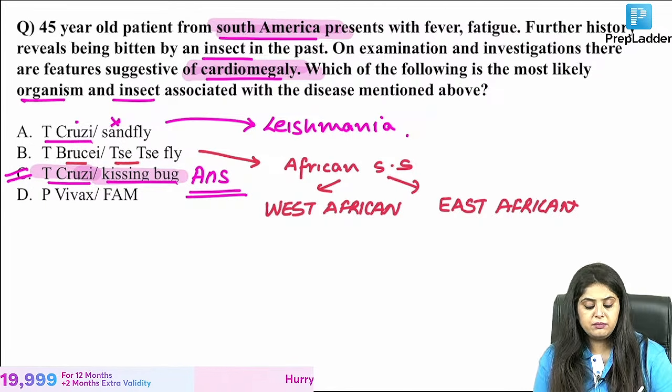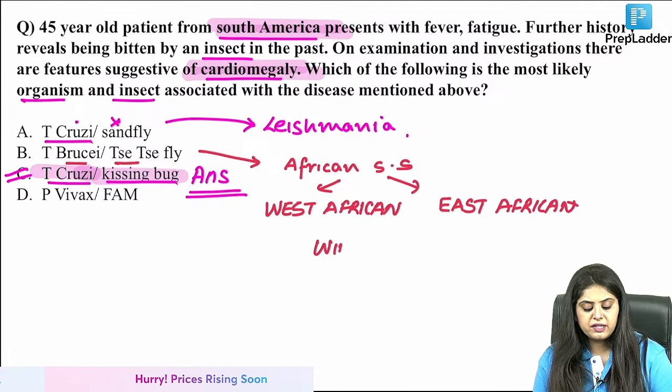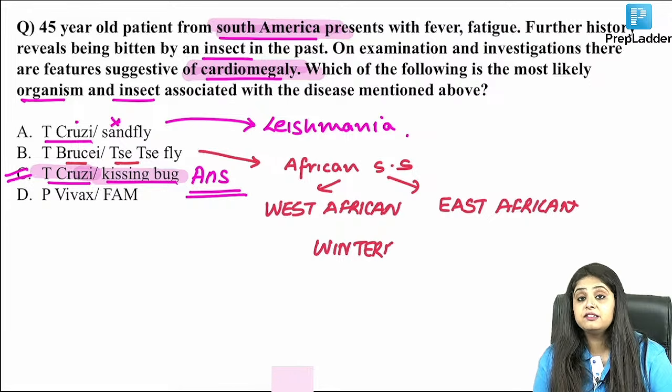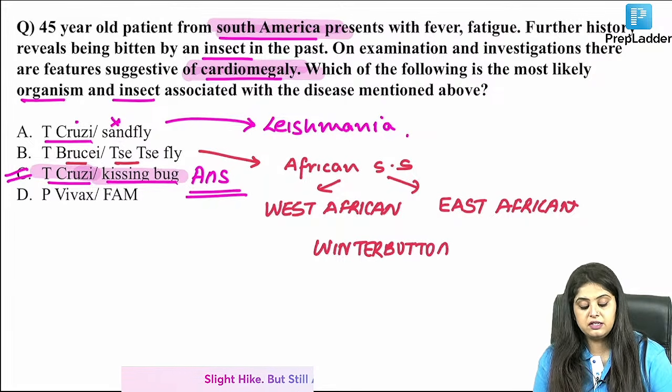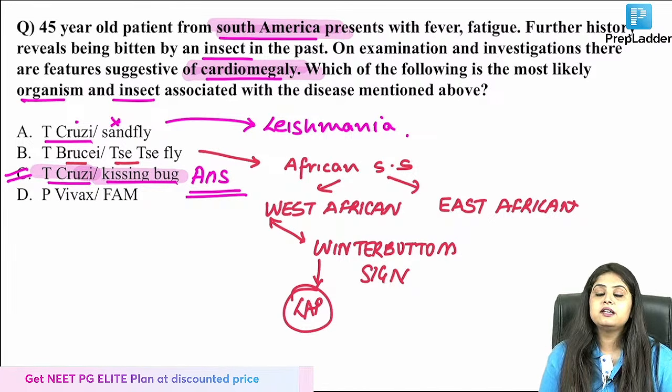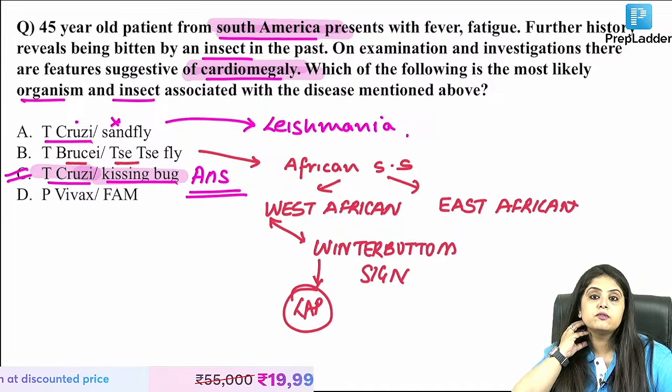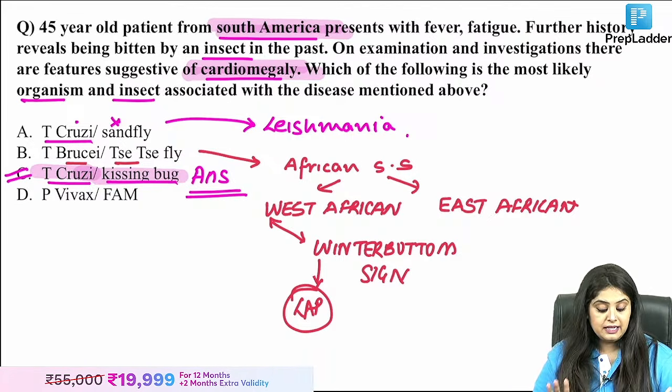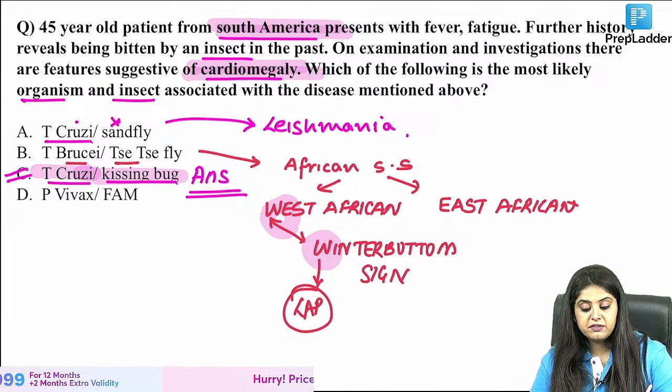Someone asked me winter bottom sign. You are telling me, tell me the pura question na. Winter bottom sign that you're telling me is what and where is it seen? West African or East African? Winter bottom sign, W for W, is seen in West African and it is lymphadenopathy. So if they say there is a female or a male with a big lymph node which is swollen over here on the neck, they are telling you winter bottom sign in West African sleeping sickness.